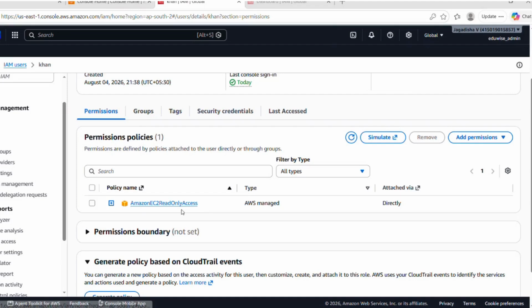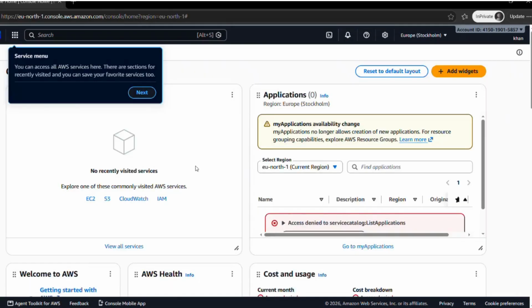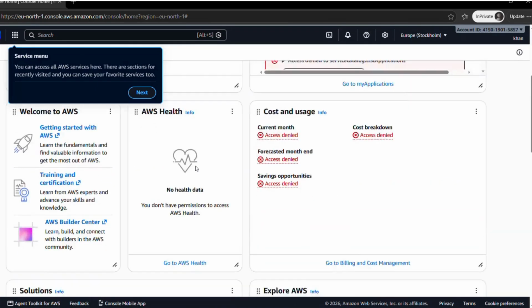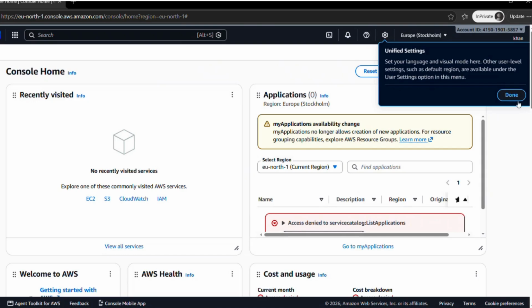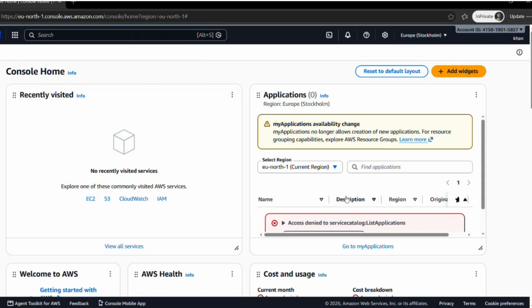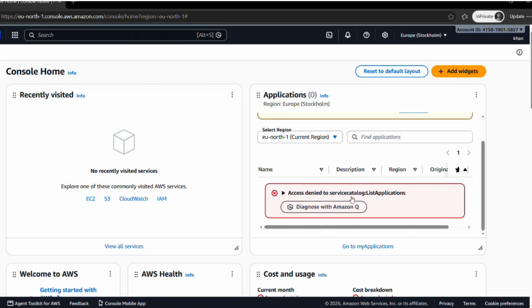Amazon EC2 read-only access. See, for all other things, you can see, right? Access denied to the server catalog. So we have granted only read-only permissions to EC2.